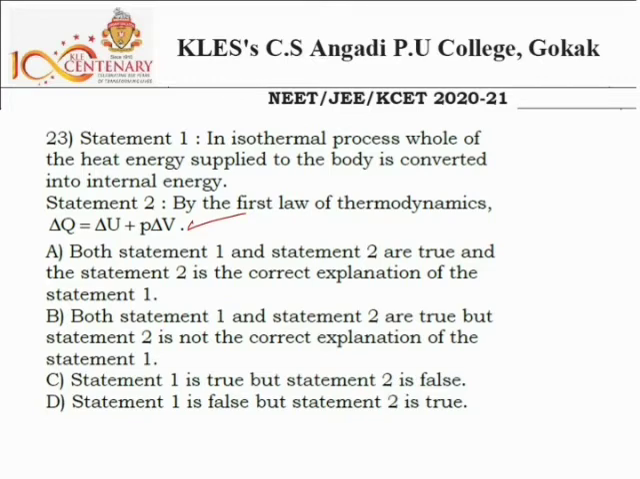And see the first one, in an isothermal process they are saying the entire energy is converted into internal energy. Is it true? No. In the isothermal process, T is constant. If T is constant, the internal energy is also constant, because internal energy depends completely on the temperature. If U is constant, delta U is 0. Change in internal energy is 0 because U is constant. But they are saying the supplied energy is converted into the internal energy. So this is the wrong statement. Okay, then which option is correct? Option D, where statement 1 is false, but statement 2 is true.